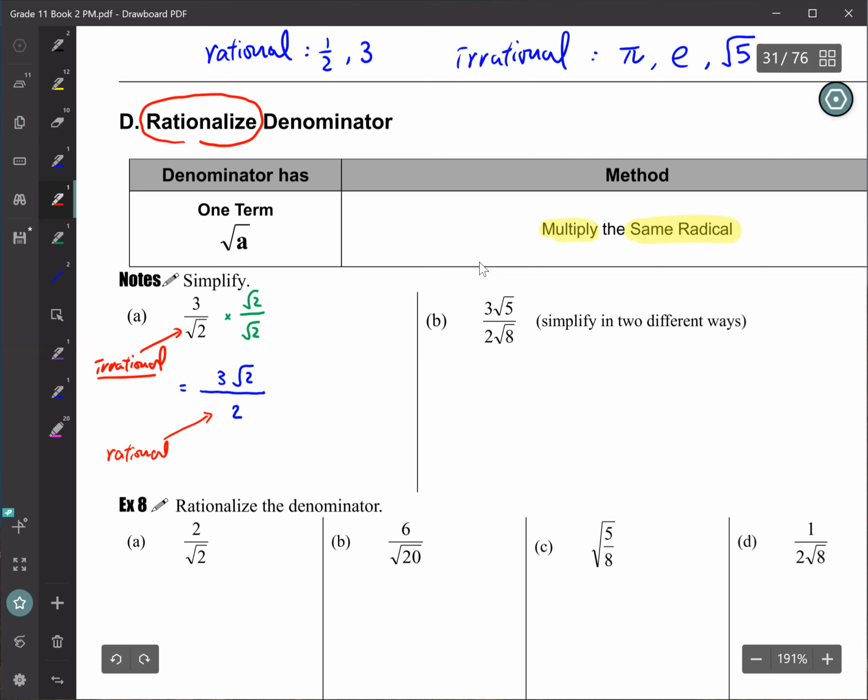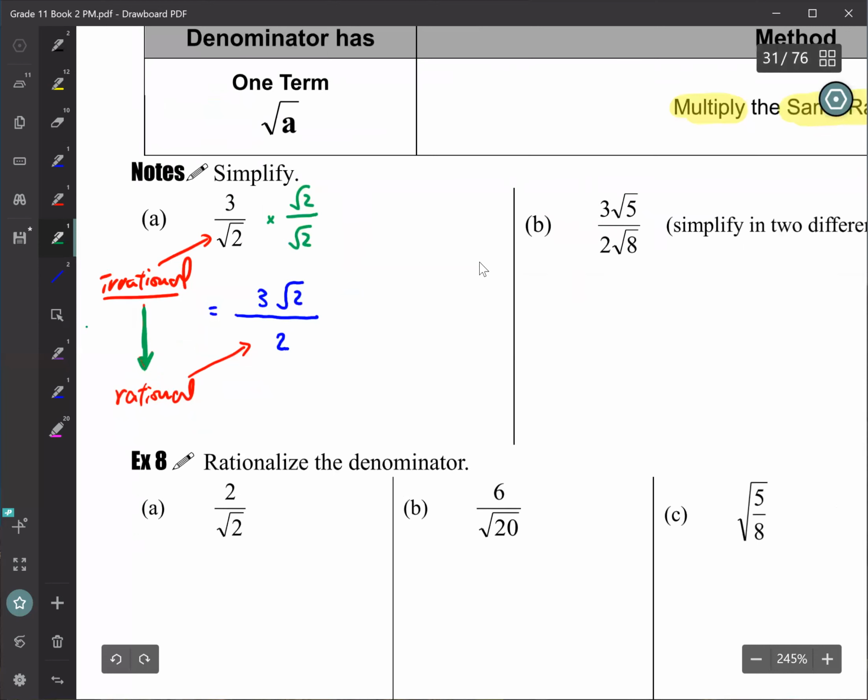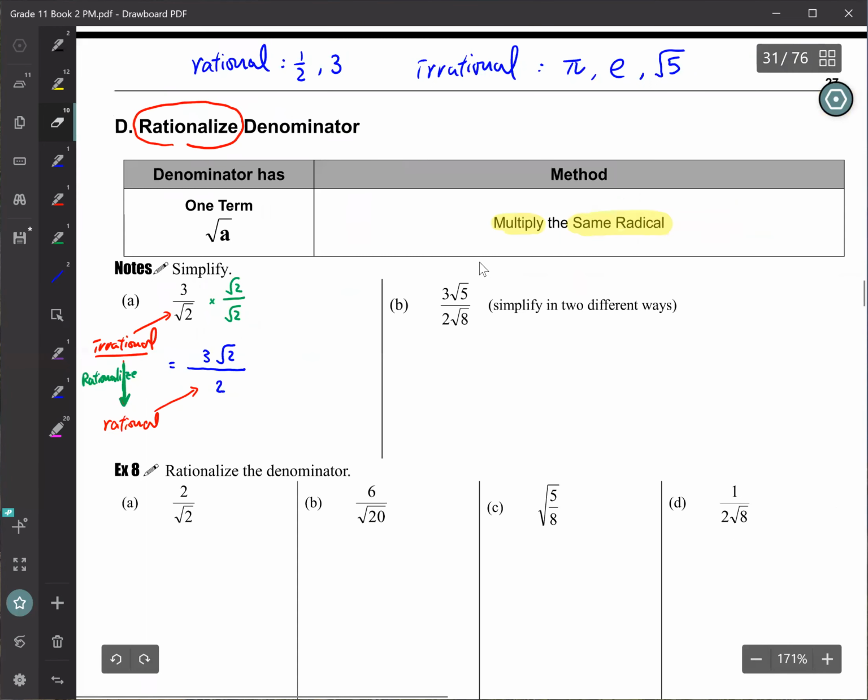So going from here to there, this process is called rationalize. You have successfully rationalized the denominator. That's it, okay? Very easy, rationalize denominator.